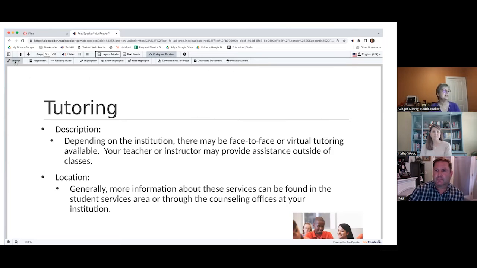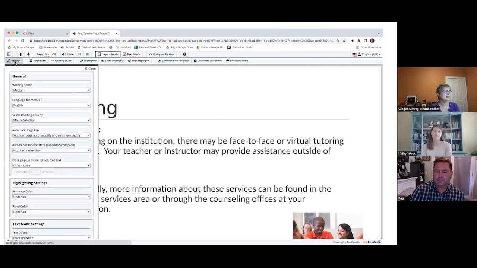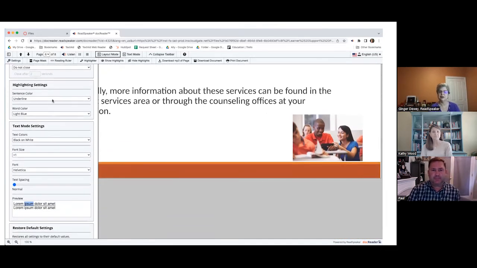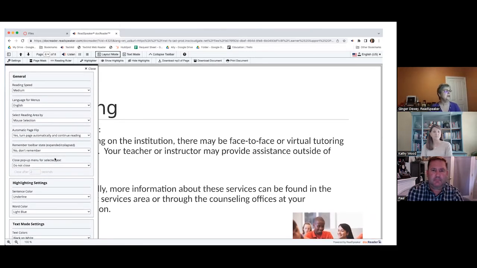And one of the first things is our settings. And with our settings, we make things comfortable to us. Like I like to use an underline for my sentence and a blue color. I could change my text colors, my font size, my text, all these changes. But a couple of other things that are very important here is Paul was showing you some of the ways you can change pages. We also have an automatic page flip. And by using that, you don't have to worry about changing pages. The next page will automatically load.